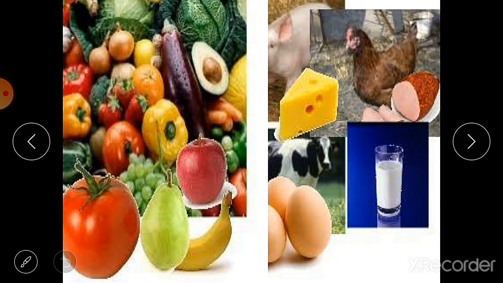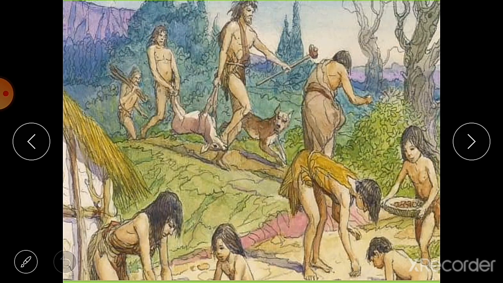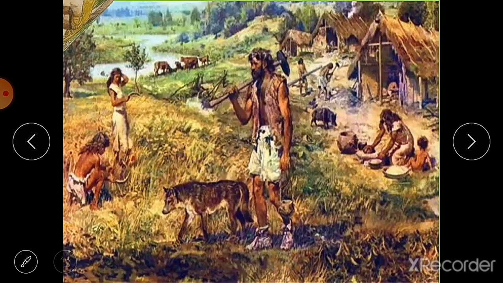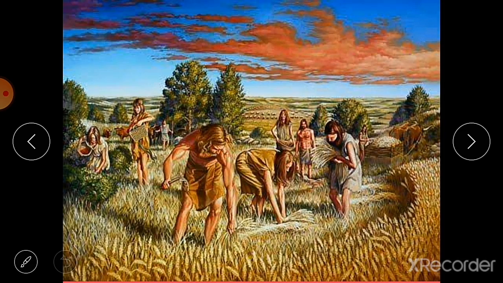So what is the history of agriculture, or how we started growing plants? Let's see. Early man was a food gatherer. We have already read about it, that early humans were food gatherers, and they were dependent on the wild plants and animals for meat as their food. Gradually the early humans learned how to grow plants and how to obtain food grains, and thus they became the food producer. From food gatherer, they became the food producer. They started producing, or they started growing plants.